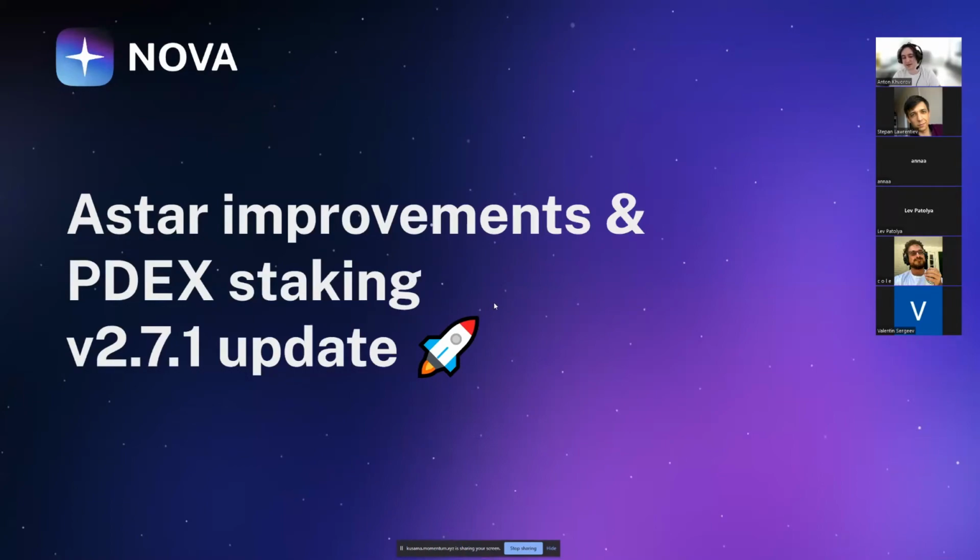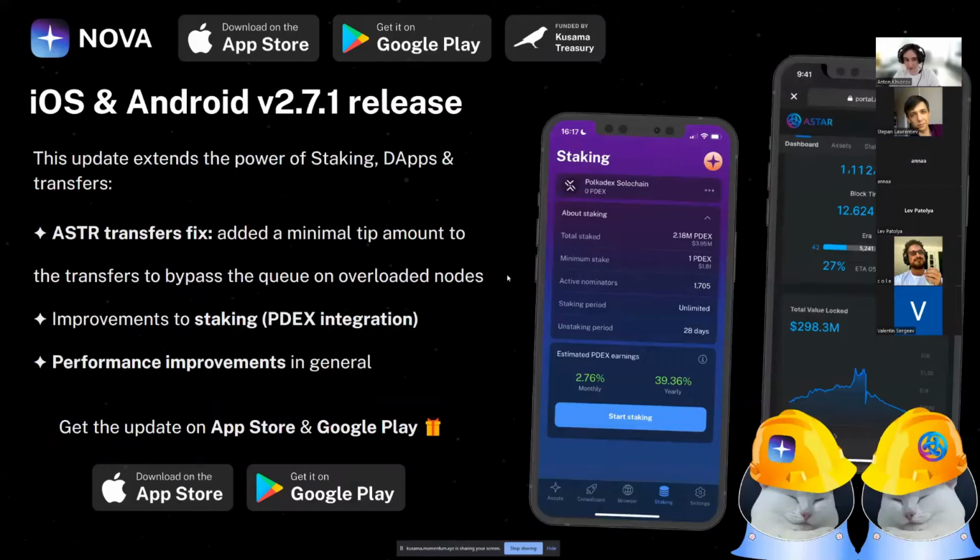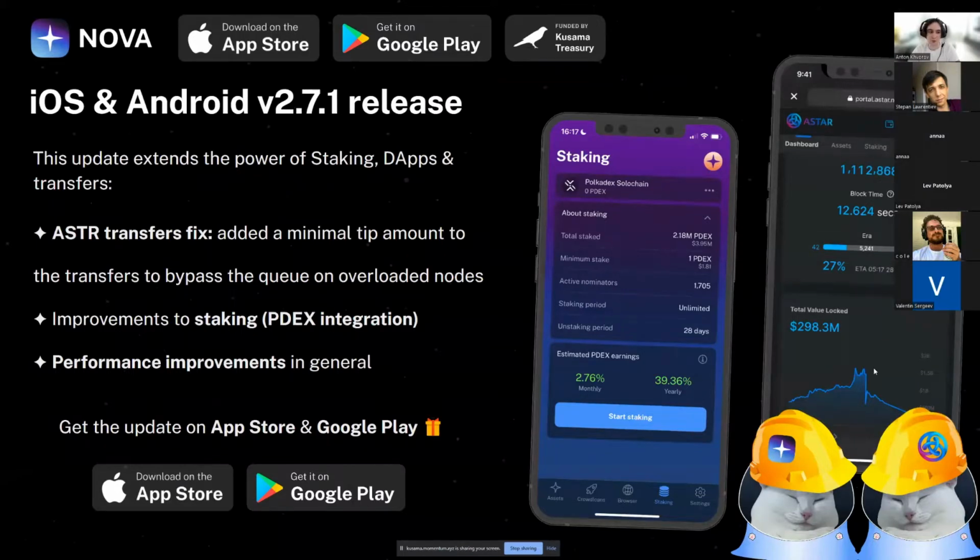Now, let's start with the recent release review. Last week, we provided a new update, 2.7.1, on both platforms. The main goal was to cooperate with the Astar team to get the Astar fixes into production.